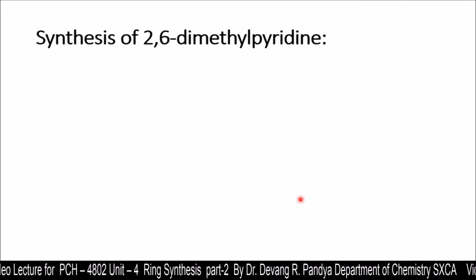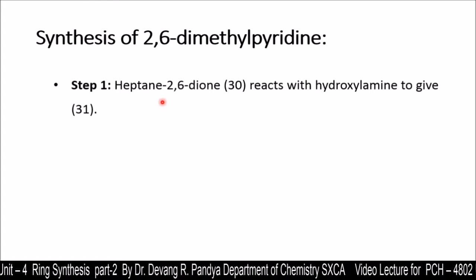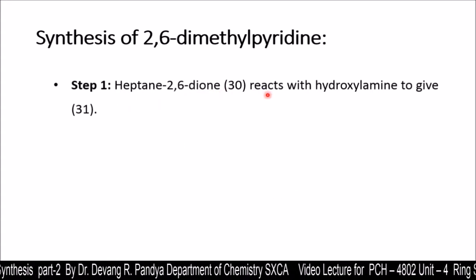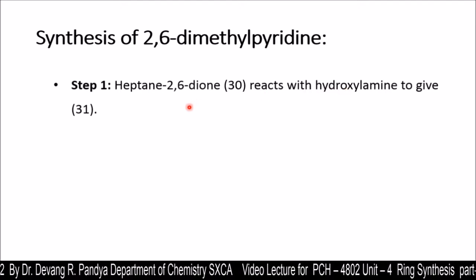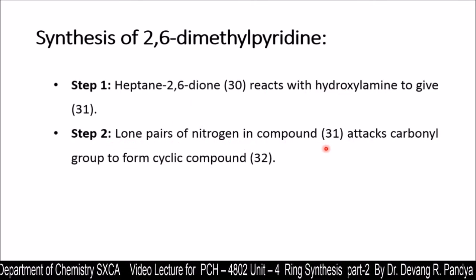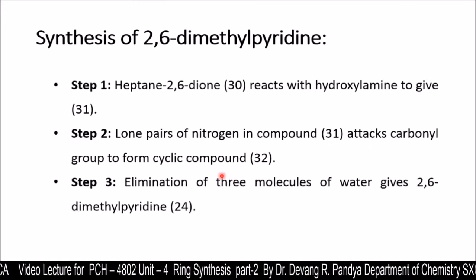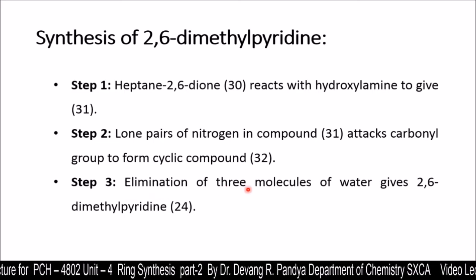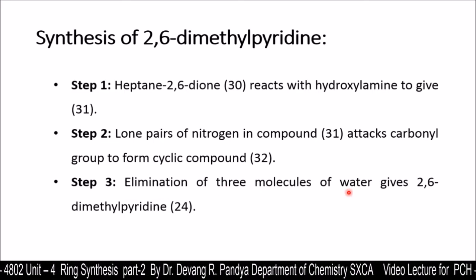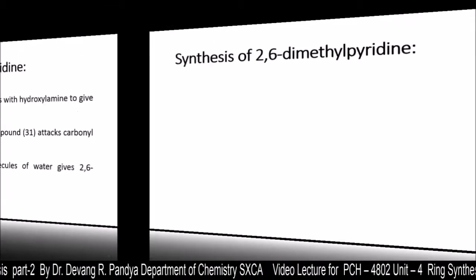Now synthesis of 2,6-dimethylpyridine. Step 1, the 1,5-dione, that is structure 13, reacts with hydroxylamine to give structure 31. And in step 2, the lone pair of nitrogen in compound 31 attacks the carbonyl group to form cyclic compound 32. And in step 3, elimination of 3 molecules of water gives 2,6-dimethylpyridine, that is structure 24.